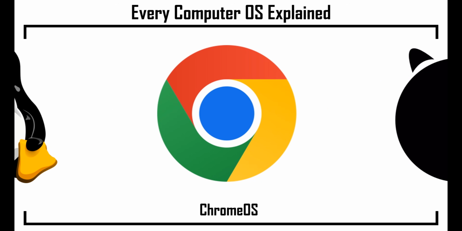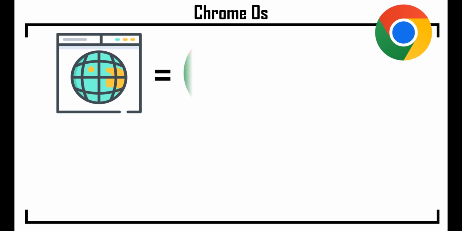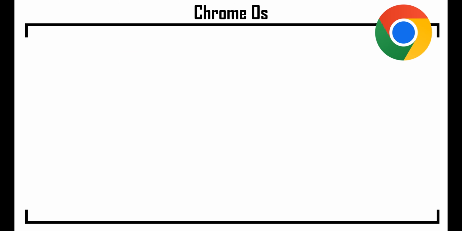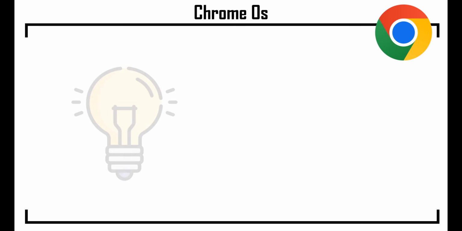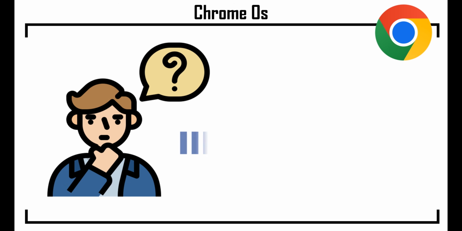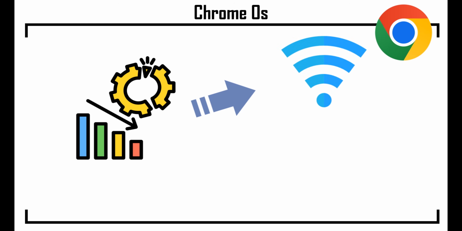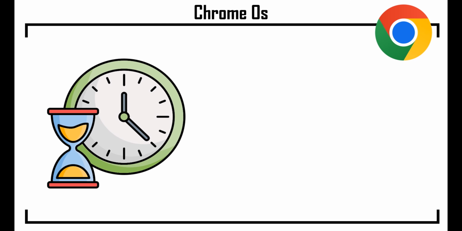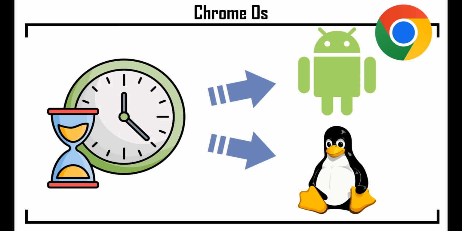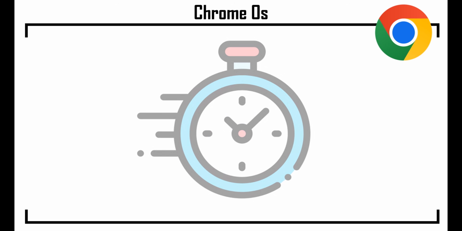Chrome OS. Google introduced Chrome OS in 2010. Designed for cloud users and web applications, this browser-based OS is perfect for students and office environments, known for being lightweight and secure. The initial concept was simple. Since most users spend their time in the browser, why not build the entire operating system around it? Early releases of Chrome OS were heavily reliant on an internet connection. However, modern Chrome OS has overcome this and can now run both Android and Linux applications simultaneously. Because of its core focus on the cloud, Chrome OS can boot up in mere seconds, often much faster than most conventional operating systems.